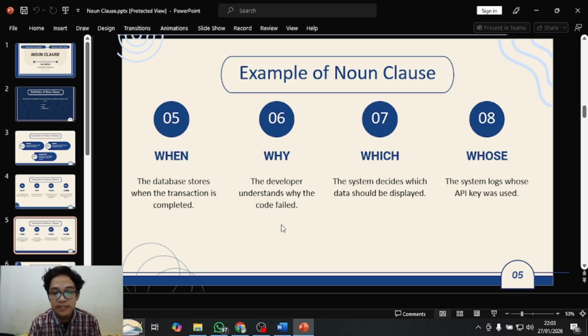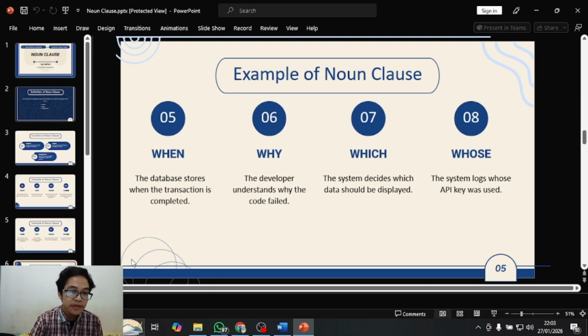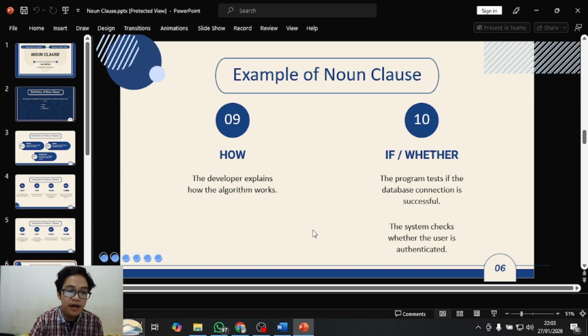The seventh one is which. The system decides which data should be displayed. And the eighth one is whose. The system logs whose API key was used. The ninth one is how. The developer explains how the algorithm works.